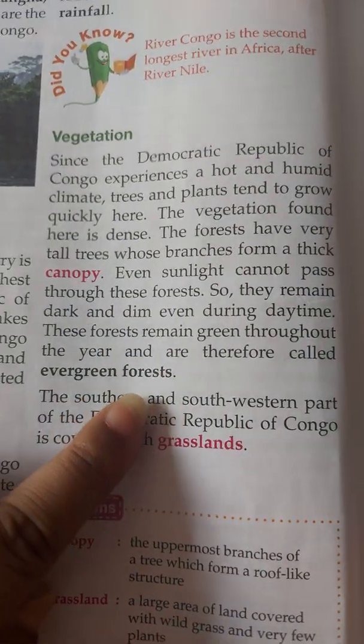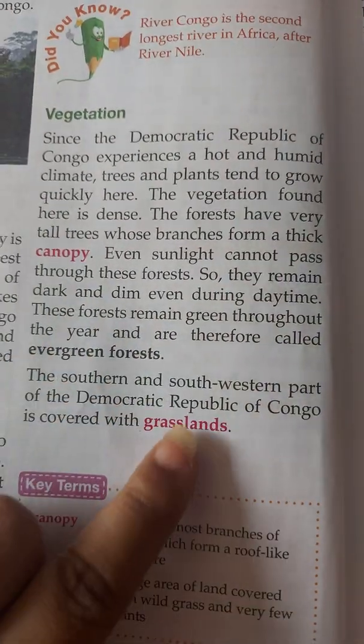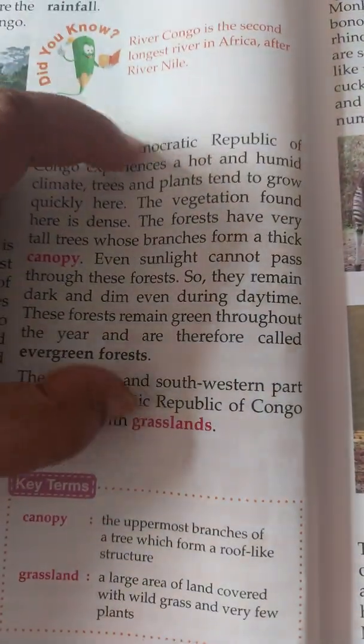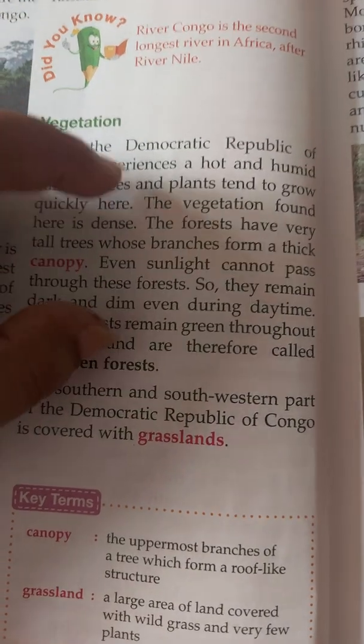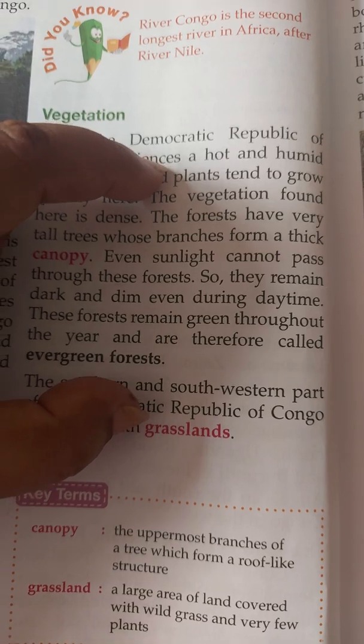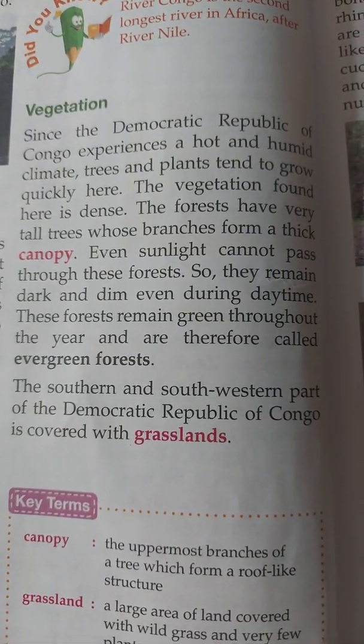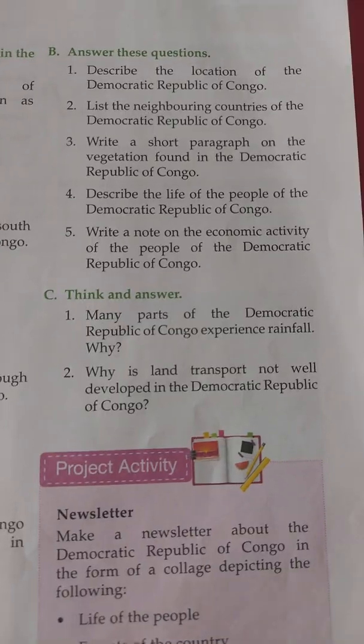Do they have the evergreen forest also? What are the meanings of canopy or grasslands? So you have to find your answer from here, and you can shorten it. You can choose specific 3-4 sentences from this paragraph, which is telling you about the vegetations.